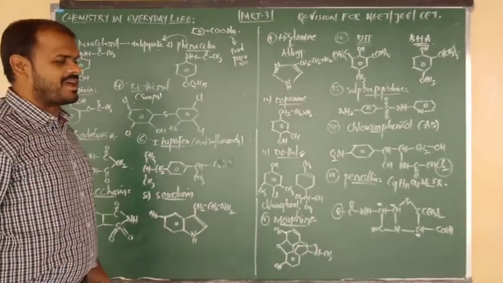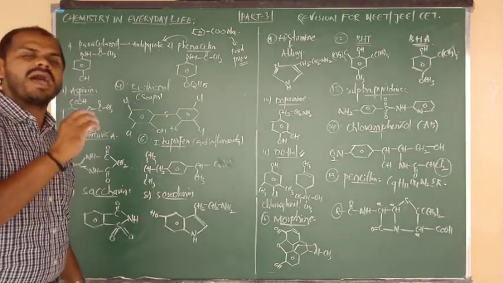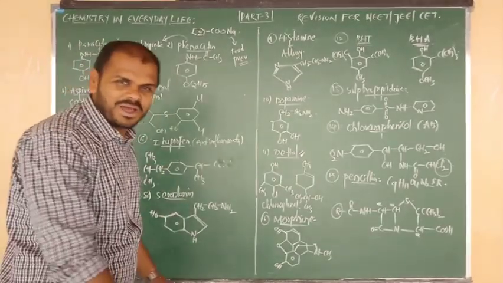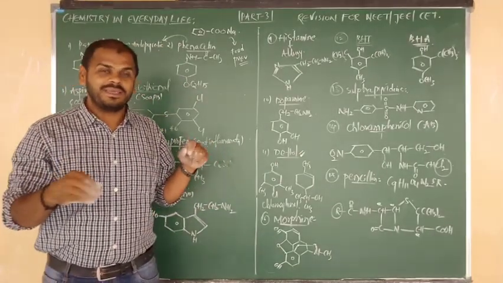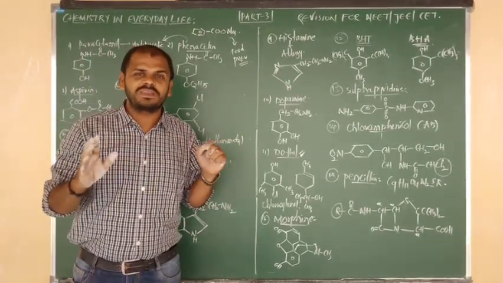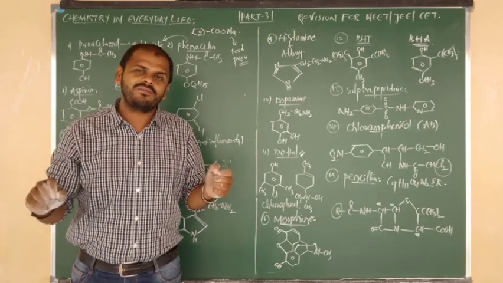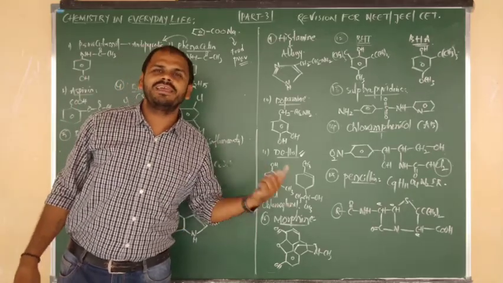So these are the very most important structures of the Chemistry in Everyday Life chapter for all the competitive exams. If you practice these structures, 100% they are going to ask you questions from this topic only, beta. Okay all of you, I hope I have covered each and every point in 3 parts. So try to revise all 3 parts. Now, I have sent some objective bits. Make them practice. Definitely you are going to cover the bit, beta. Okay, see you in the next class.